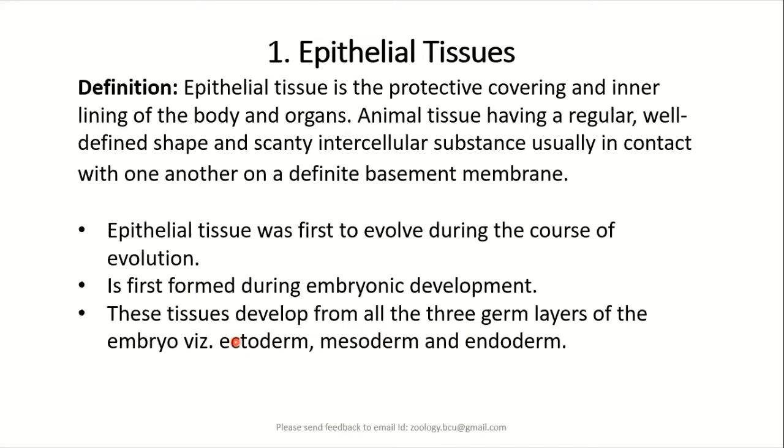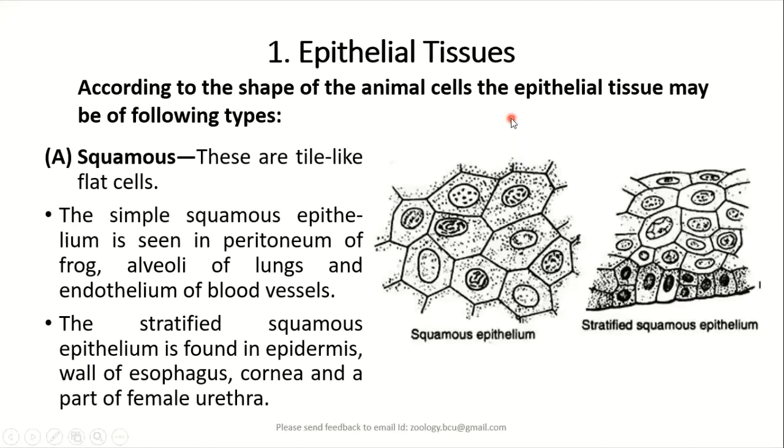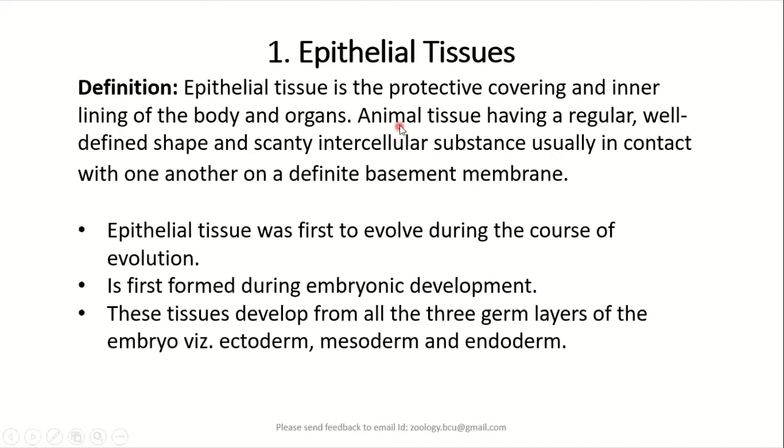So coming to the first and foremost type of tissue, that is the epithelial tissue. It is a protective tissue, which is always a covering tissue also, because it is protecting the animal body from the entry of external germs or organisms. Then it lines not only the outer covering of the body, it also lines the inner body organs.